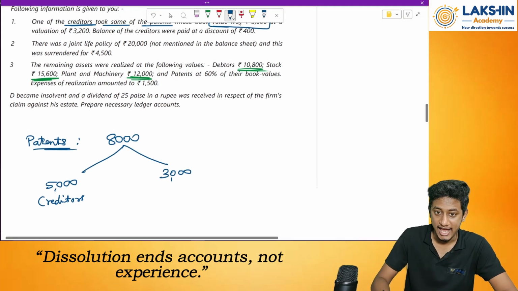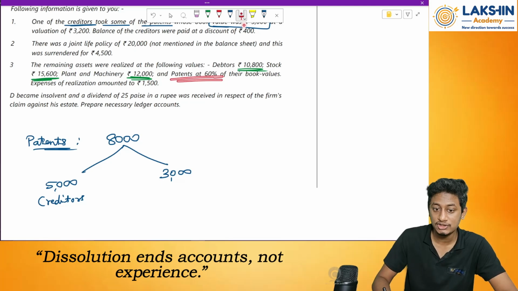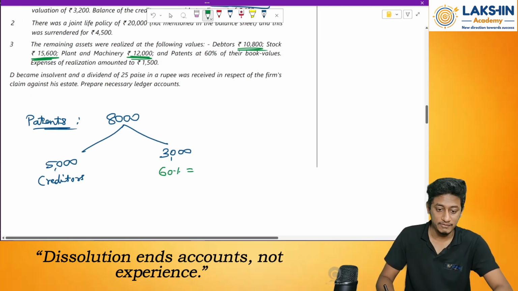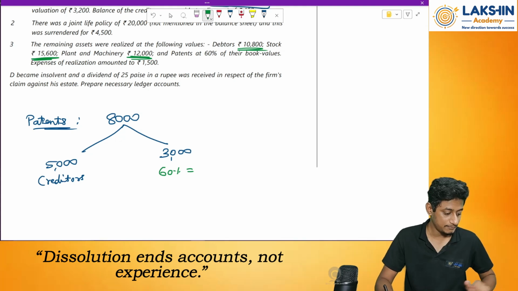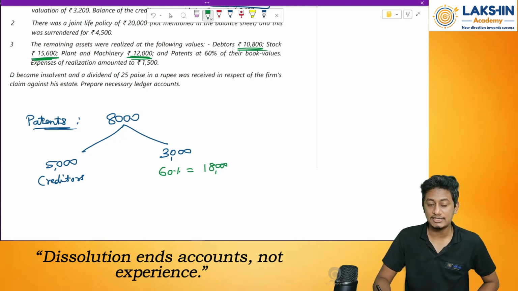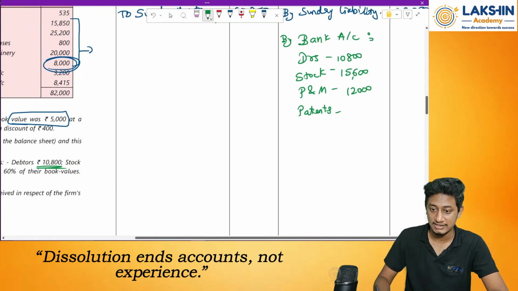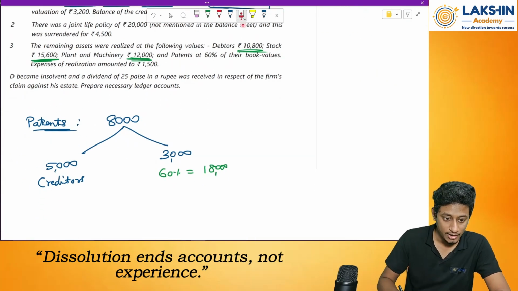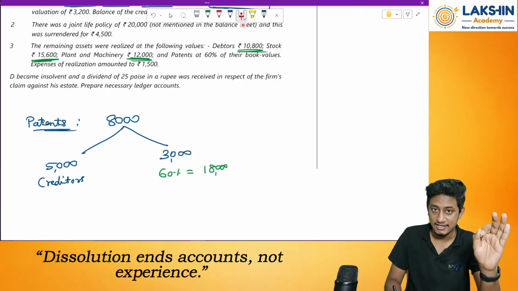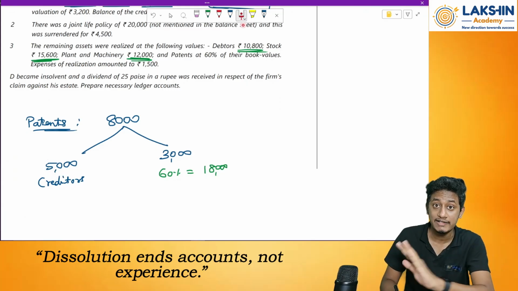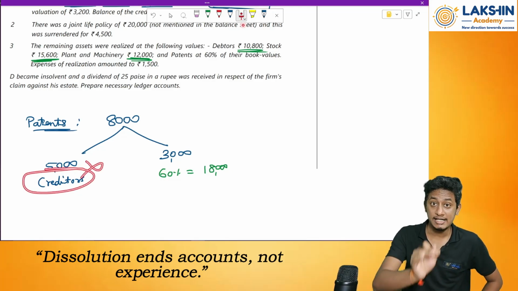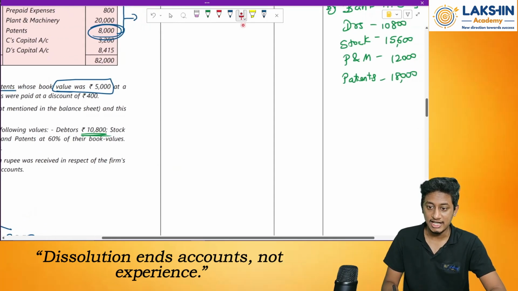The remaining has been sold off at 60% of book value. So how much will that be? At 60% book value, 30,000 into 60%, that is 18,000 rupees has been received from the realization. For this 5,000, did I receive any cash? No, I did not receive any cash, because it was taken over by the creditors. So I will adjust this with the creditors' balance.